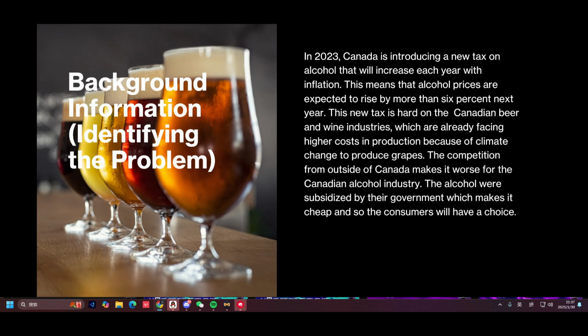The competition from outside of Canada makes it worse for the Canadian alcohol industries. The alcohol from outside Canada is subsidized by their governments, which makes it cheap, and so there is tough competition in the market.